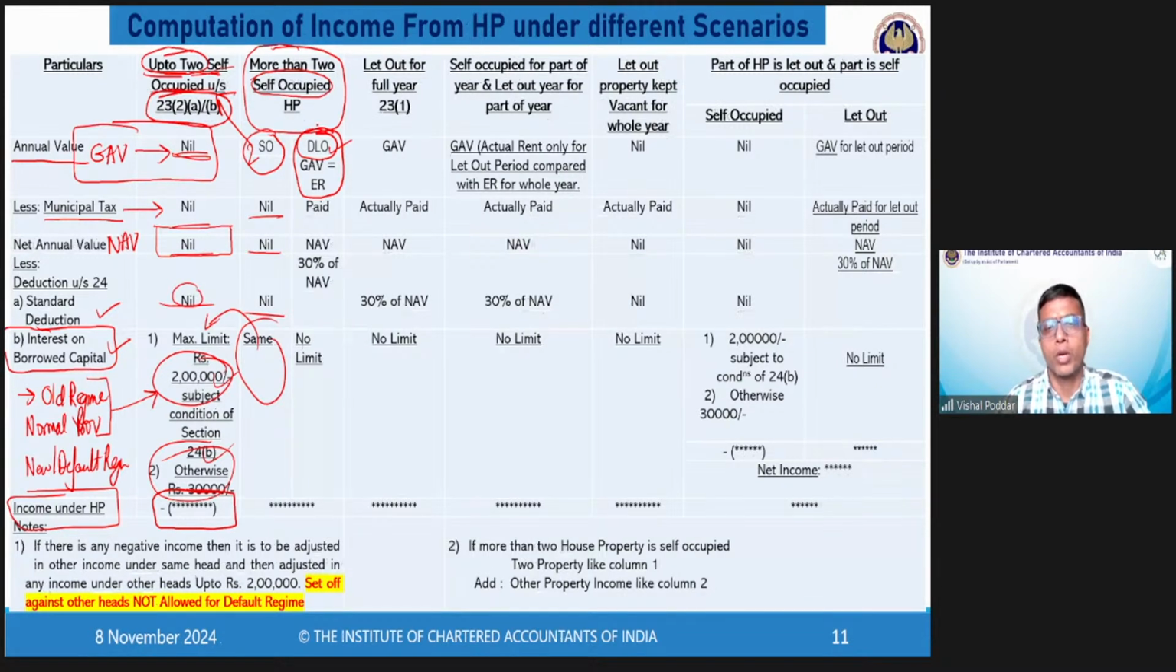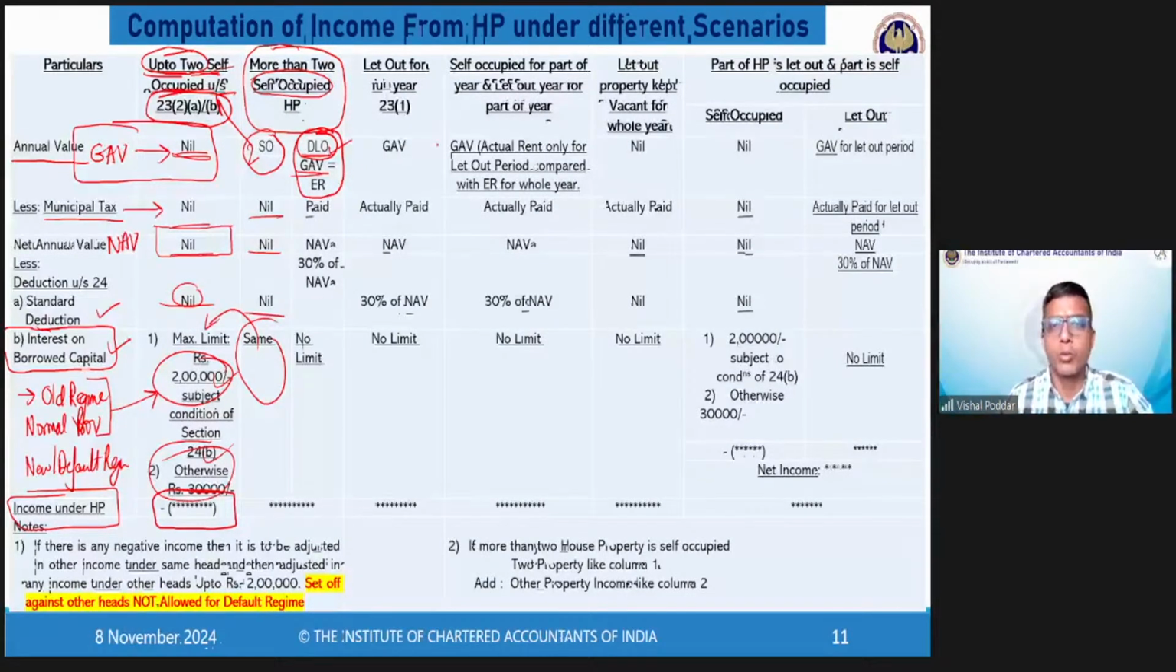Beyond 2, whatever number of HPs you have, they are considered as deemed to be let out. Now, if they are considered as deemed to be let out, then what is the working? We are not considering them as self-occupied, we are considering them as let out. So you have to find out GAV.